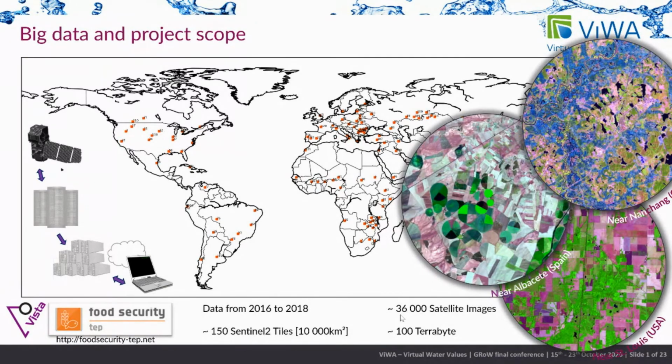And you can see that these cover really the different heterogeneous agricultural landscapes of the world, which are quite different. And that was one of the lessons learned in my company, that we learned how variable these agriculture systems can be, and how to parameterize and model them. Altogether, we had to process 100 terabytes of satellite data and extract information from this relevant for hydrological purposes and also for yield forecast.